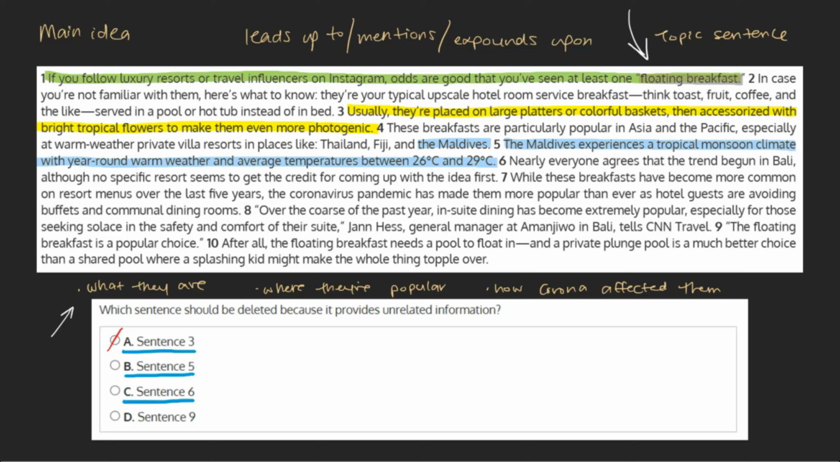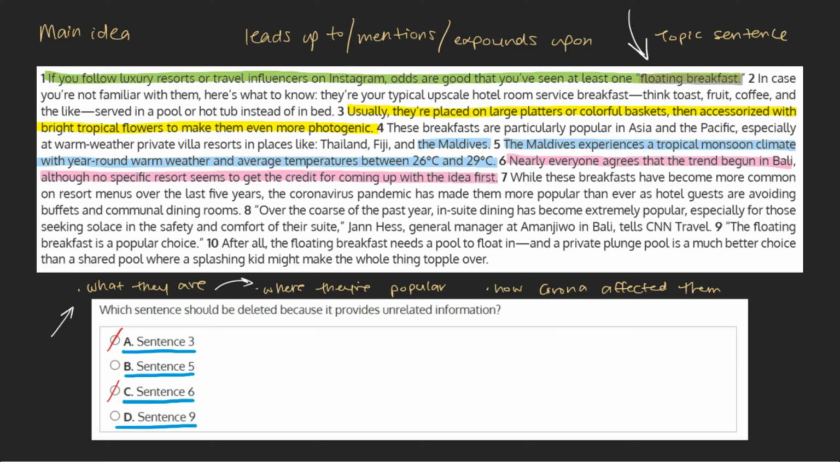C. Sentence 6. Nearly everyone agrees that the trend began in Bali, although no specific resort seems to get the credit for coming up with the idea first. This sentence once again makes mention of our main idea. It explains where the trend originated. As this has to do with our main idea, we can mark this choice as incorrect.